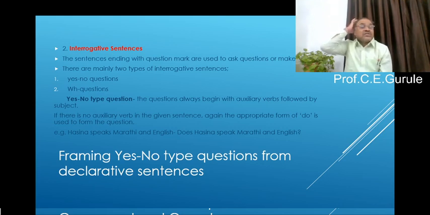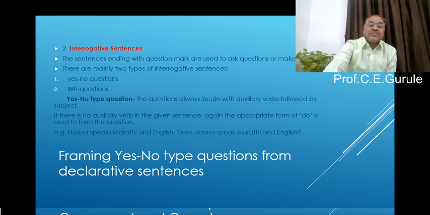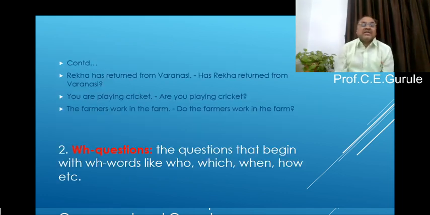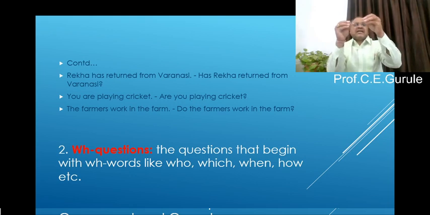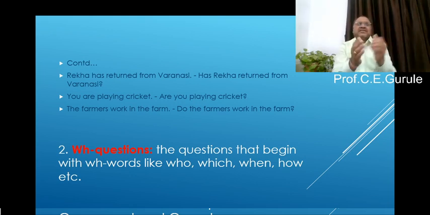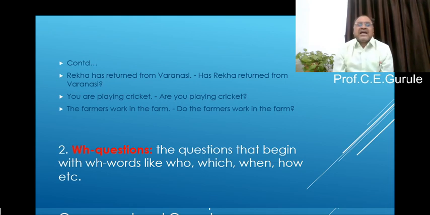Now, framing yes-no type questions from declarative sentences. Again, how to frame a yes-no type question from a declarative sentence. Rekha has returned from Varanasi. See that has is there. Pick out that has from the sentence, put it before the sentence and give the question mark. Has Rekha returned from Varanasi? You are playing cricket. There is are. Pick it up. Put it at the beginning of the sentence. Remember to give the question mark. Are you playing cricket? Very easy. I think that you got it.